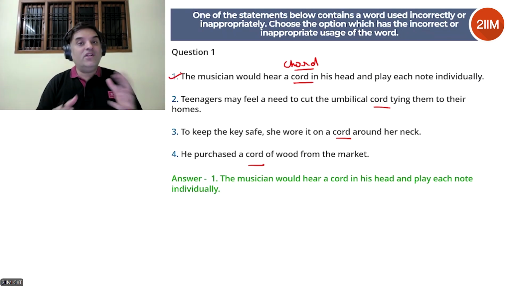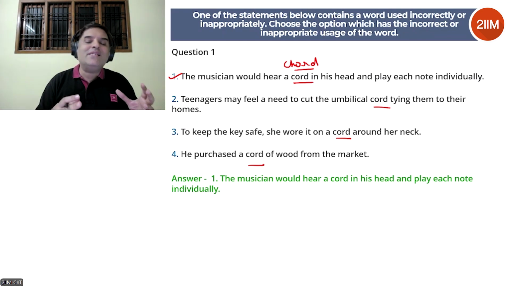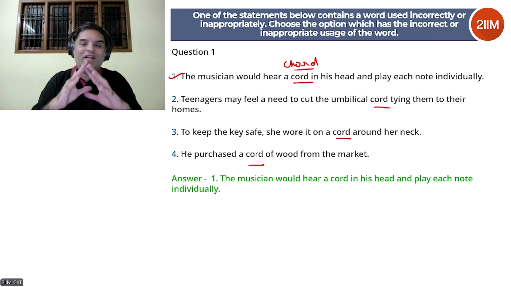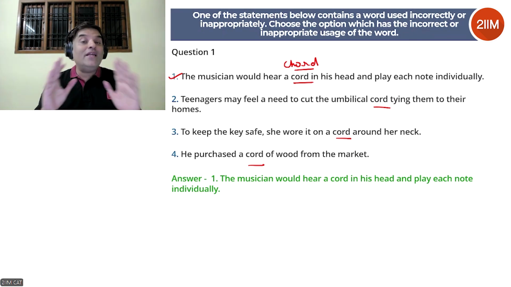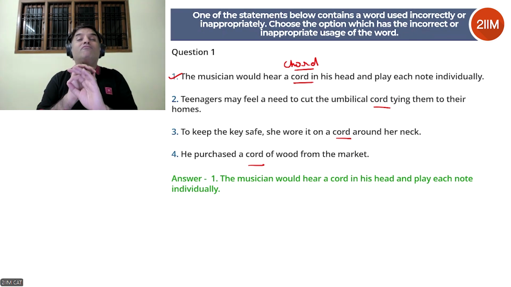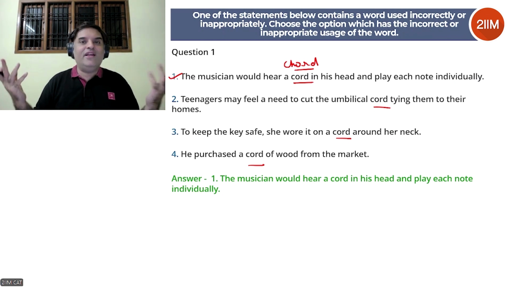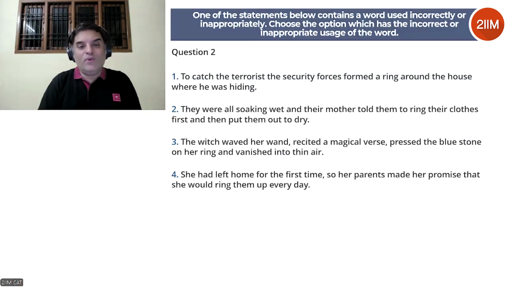Now it's a tricky question because there are two options with uncommon usage. But in this case, if let's say you look at one and you're very sure that one is wrong, then you can take a risk with this. Even though you don't understand 3 and 4, again, you have to take a reasonable amount of risk. I'm saying that you're very sure, 100% sure that the answer is 1. Even if you don't understand 3 and 4, you can take a risk with 1. Okay, right. All right, let's go to question 2.